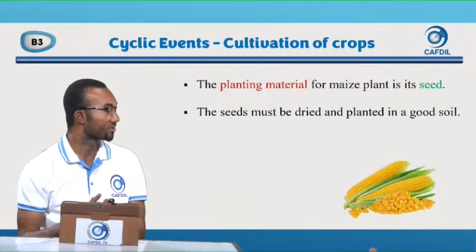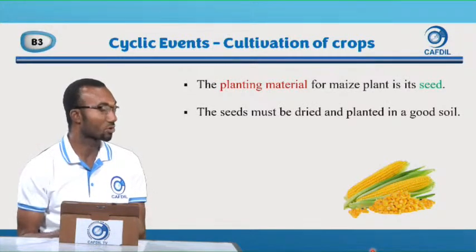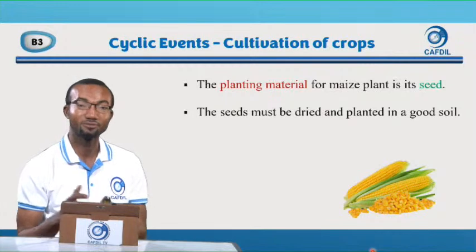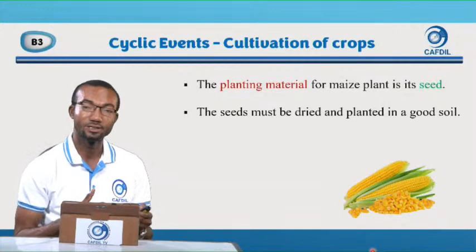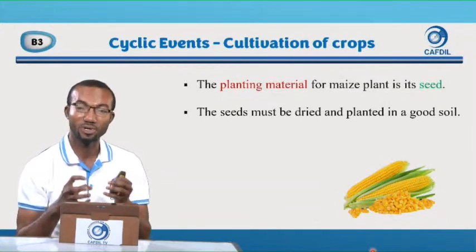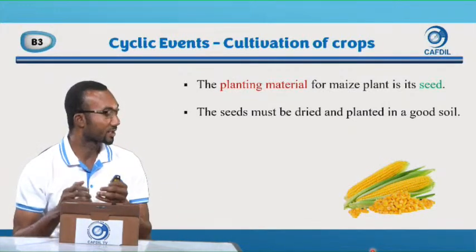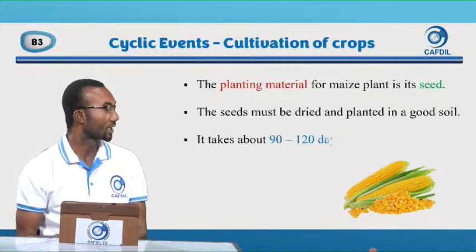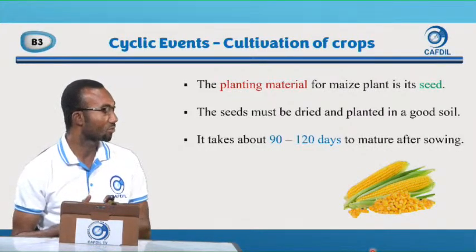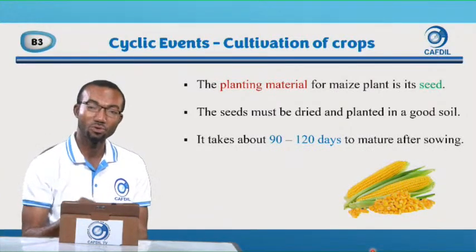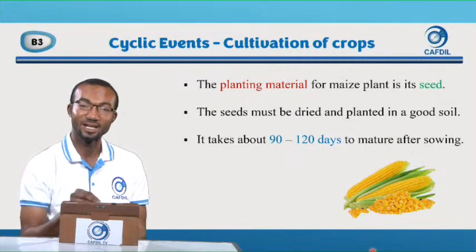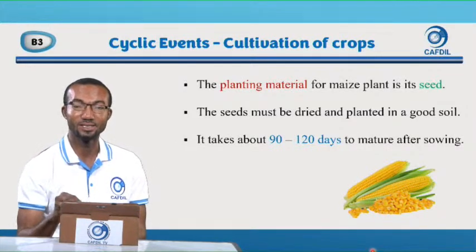The seeds must be dried and planted in a good soil. We have different types of soil: sandy soil, loamy soil, clay, silt. So it must be planted in a good soil so that it will grow well. And then it takes about 90 to 120 days to mature after sowing. So if I sow maize, it will take 90 to 120 days to mature. So that means about 3 to 4 months to mature.